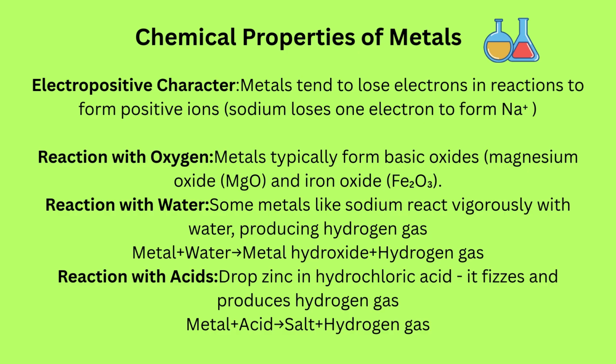Chemical properties of metals. Metals have an electropositive character, which means they tend to lose electrons in reactions to form positive ions. Sodium ion is an example. The reaction of metal with oxygen typically forms metal oxides. Example is magnesium oxide. Metals react with water to produce hydrogen gas. Metals react with acids and produce hydrogen gas.